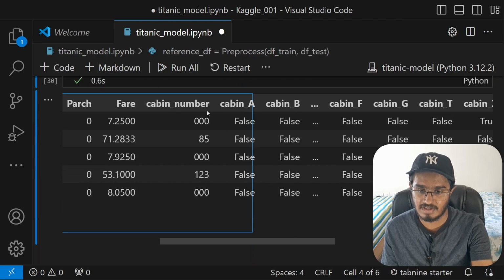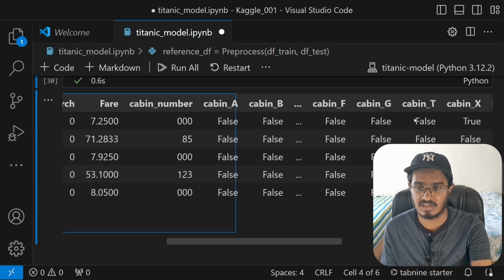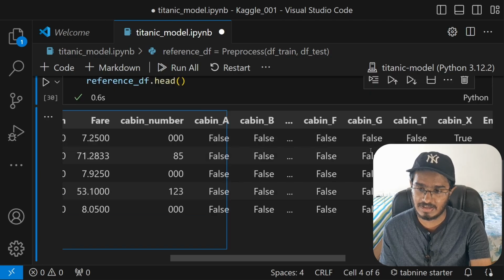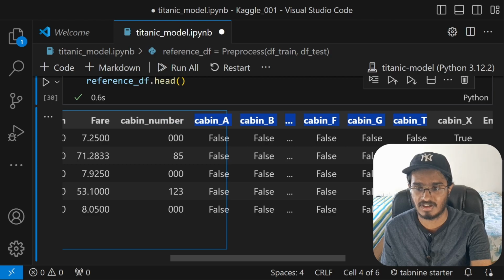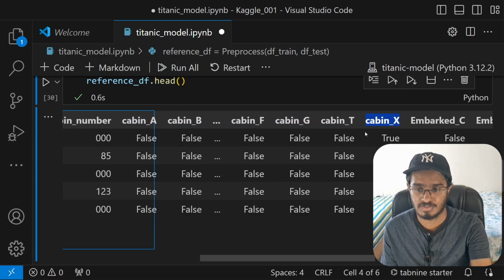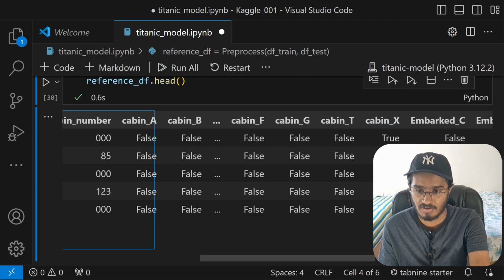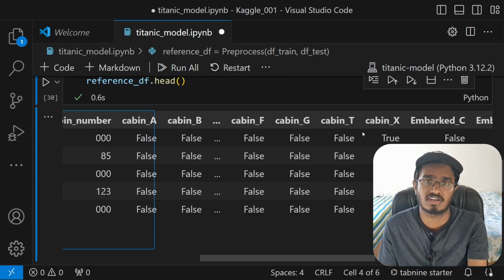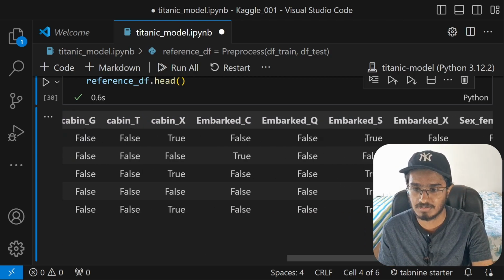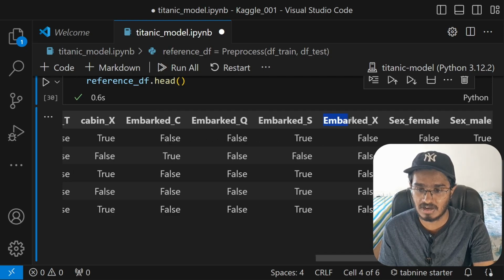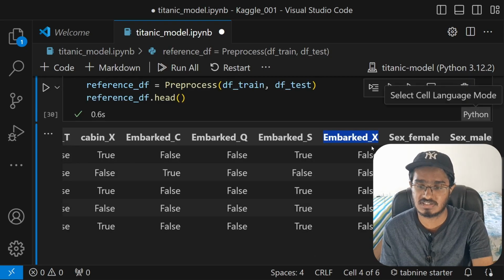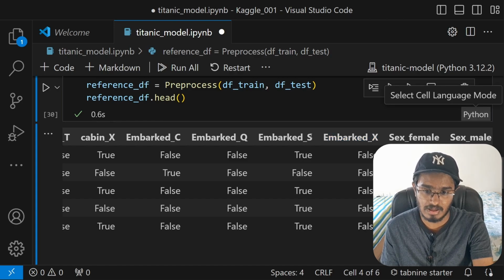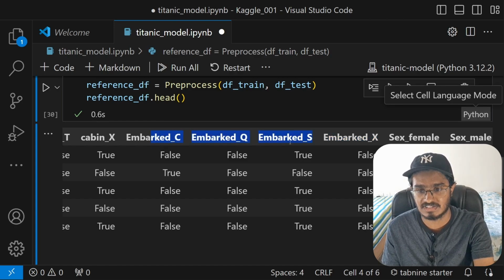This will say if the person belongs to cabin A, B, or C, and it just goes on. And if they don't belong to any of these cabins, if the data for these cabins are not available, then cabin X will be true. And what I said before was to just drop off this column itself. Let the machine identify that if the information for all of this is not available, then it's just 0, we can't get any data out of it. All right, the same goes for embarked as well. If embarked X is true, then we can just drop off that embarked X as well. Let the machine identify the same as it did for cabin as well.